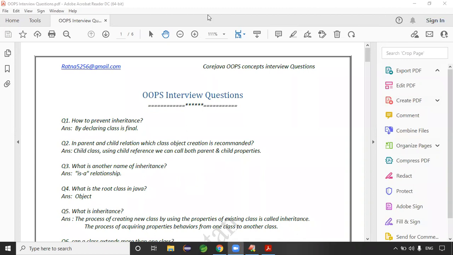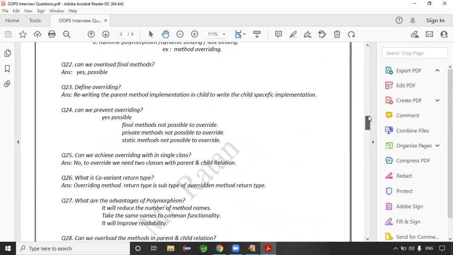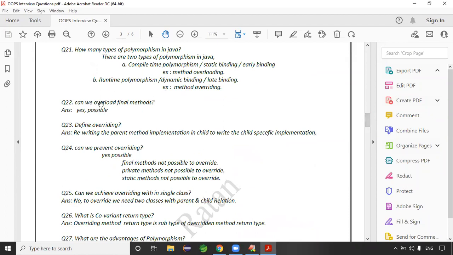So that is a very important thing here. These are the interview questions regarding interfaces, or the advantage of polymorphism. Can we overload final methods? Define overriding. Maybe you would give multiple definitions, right? But see guys, in interviews we expect a single-line definition. Define overriding means what? Method overriding.